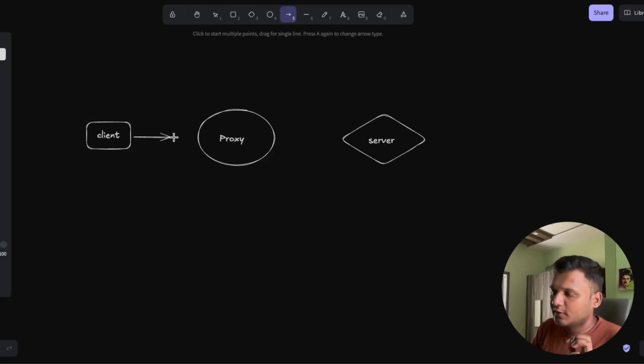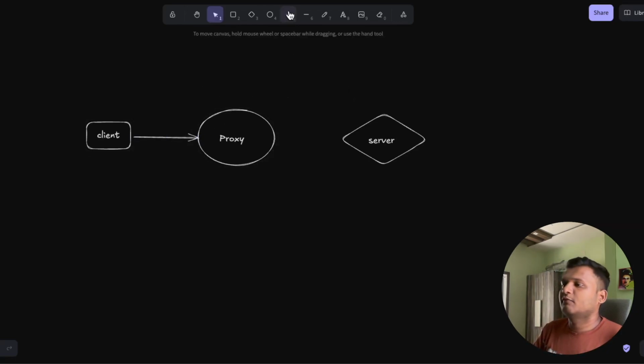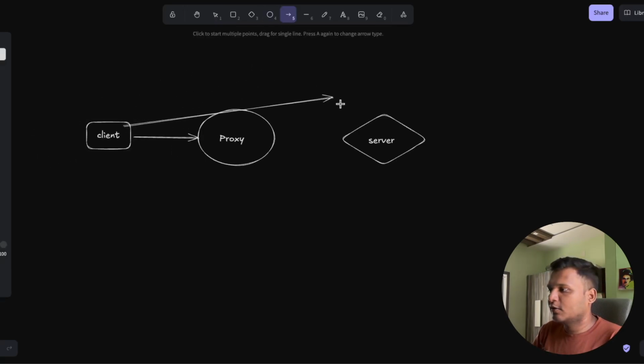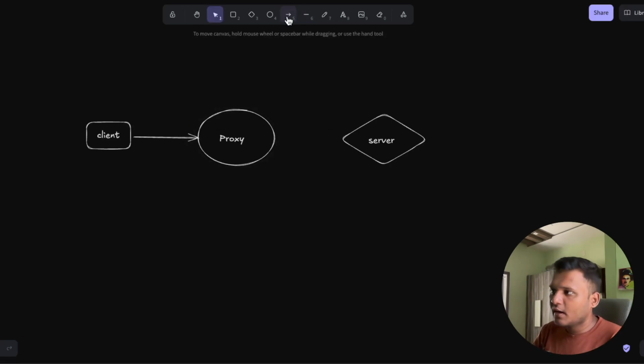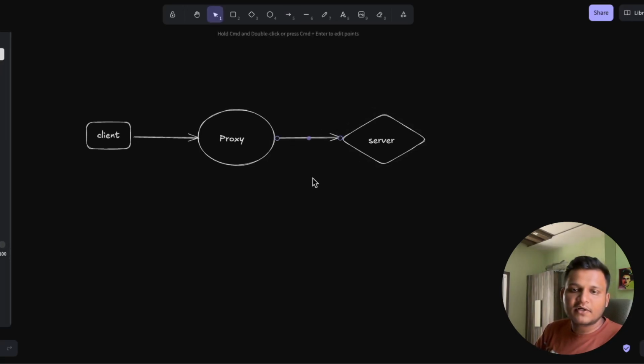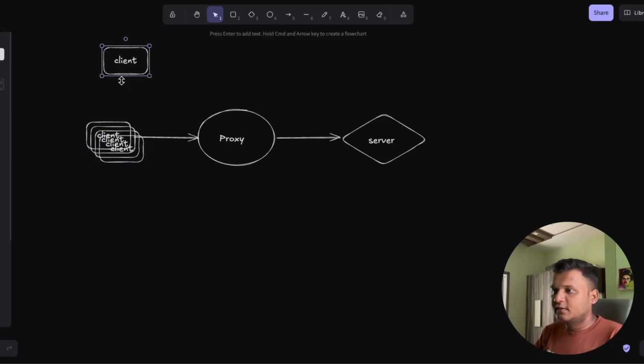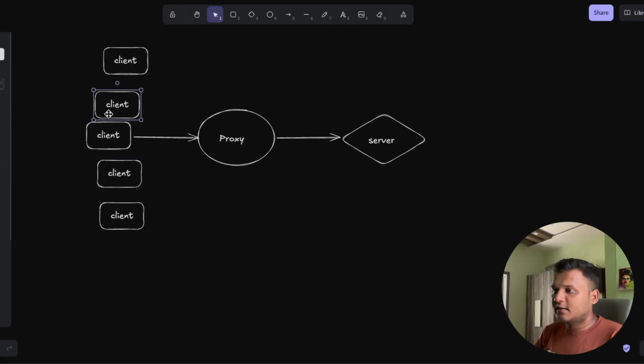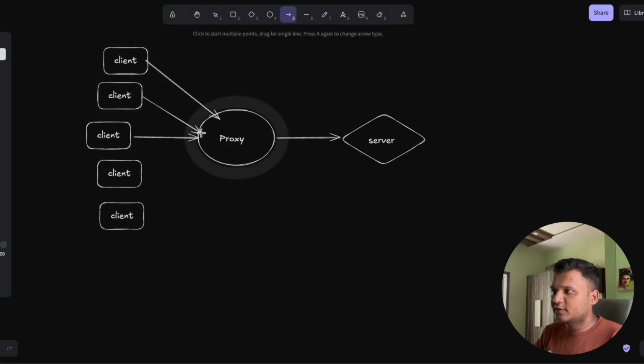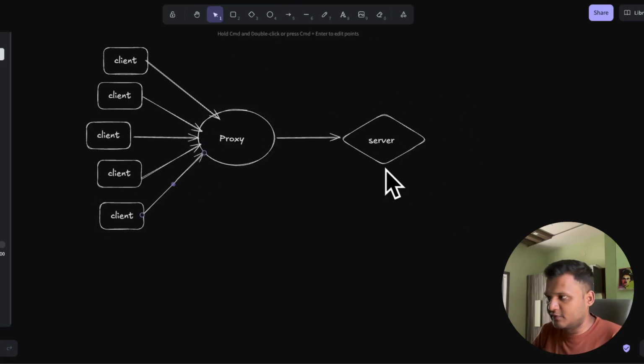Let's say the client makes a request and wants to talk with the server. We will not call the server directly, but instead we call the proxy server, and from the proxy server the call is forwarded to the server. There can be multiple clients, all talking to the proxy server, and this proxy server forwards the request to the main server, right?